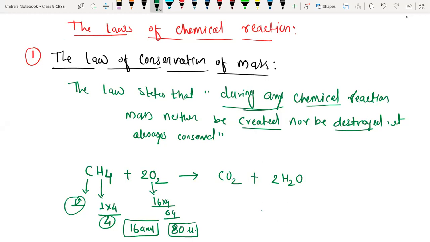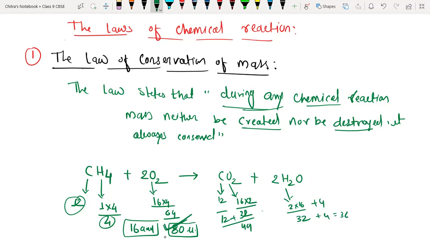Now, for the product side, we have to check. This is the final mass. Here the mass of carbon is 12 and the mass of oxygen is 16. We have 2 atoms, so we multiply by 2, giving 32. So 12 plus 32 is 44. And for the 2 water molecules, we have 2 into 16, which means 32 for oxygen, and we have 4 hydrogen atoms, so plus 4. So 32 plus 4 is 36.